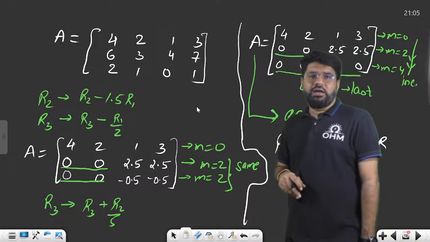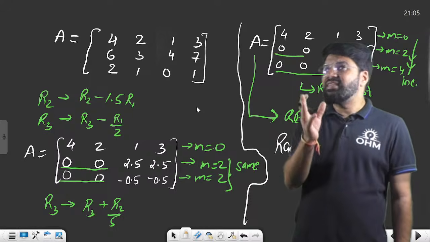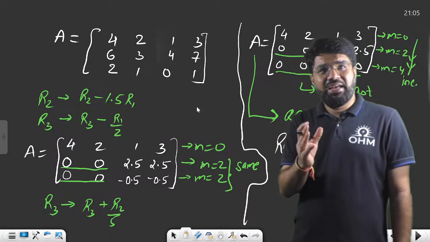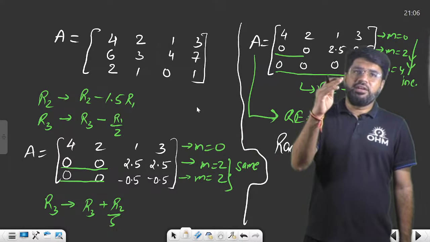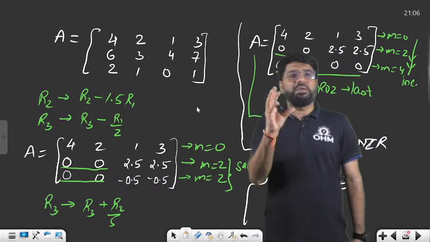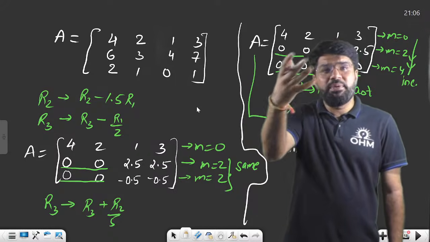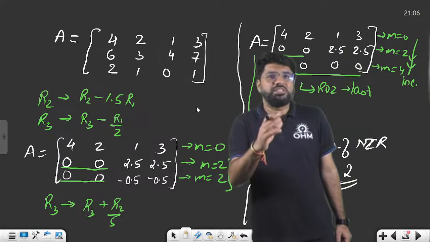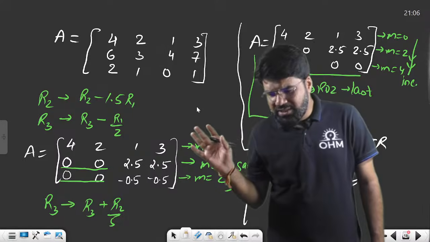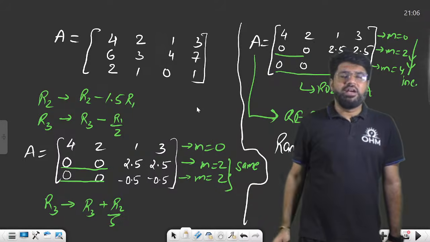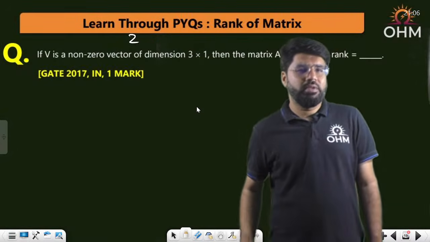And by chance, if you cannot figure out the dependency of columns, I am telling you, dependency is an easy, time-saving method, but there is a saturation limit to it. You try the dependency for 30-40 seconds, because sometimes the numbers are complicated, or sometimes the dependency is not there, and you are just wasting minutes and minutes to find it. So don't waste beyond 30-40 seconds. If there is a direct dependency, mostly you will find it in 30-40 seconds. Otherwise, move forward. Go for determinant or row echelon calculation. Correct? Next question.